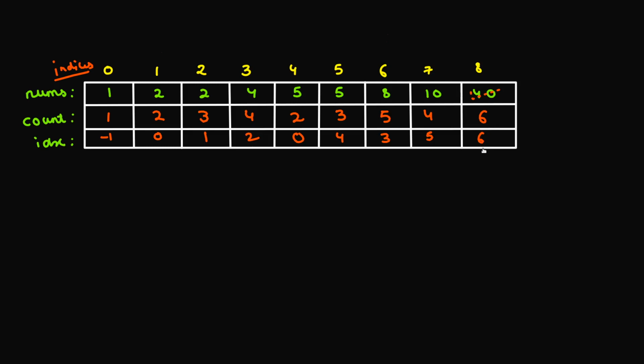This 40 takes me back to the index 6. So this is index 6. Okay, so this 8 is done. This takes me back to the index 3. So this is index 3. And this 4 is done. This takes me back to the index 2, and this is index 2. This 2 is done. This takes me back to index 1, which is here, and I add this value 2, which is done, and this takes me back to index 0, so that's the 1, and it takes me back to index minus 1, and we don't have index minus 1, right? So we just stop our algorithm here.